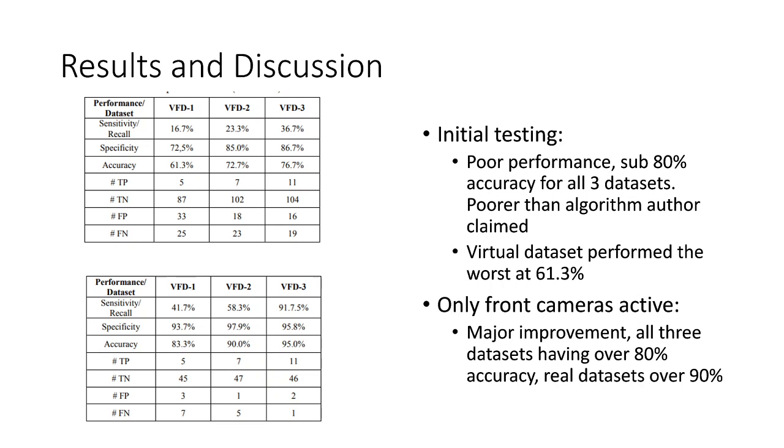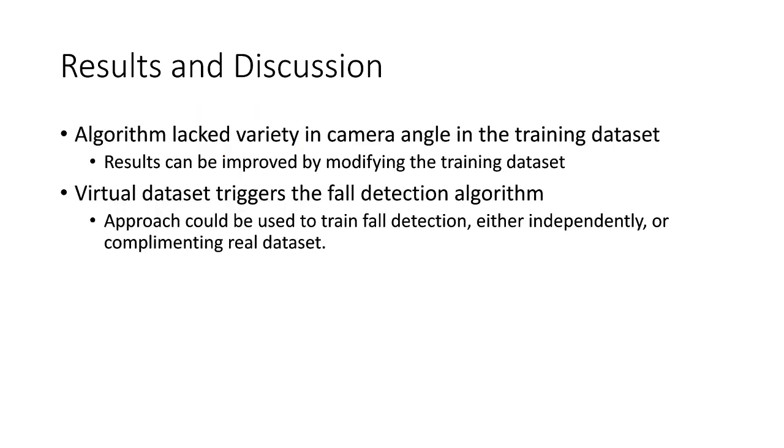First, the algorithm lacked variety in the training data in regards to the angle of image capture. It's likely that the performance could be improved using a wider variety of training data. And second, the virtual fall reality footage is sufficient to trigger the fall detection algorithm, even if the performance is slightly inferior to that of the real dataset. This indicates that this approach can generate usable data for the training of AI, either independently or in conjunction with real data for fine-tuning.